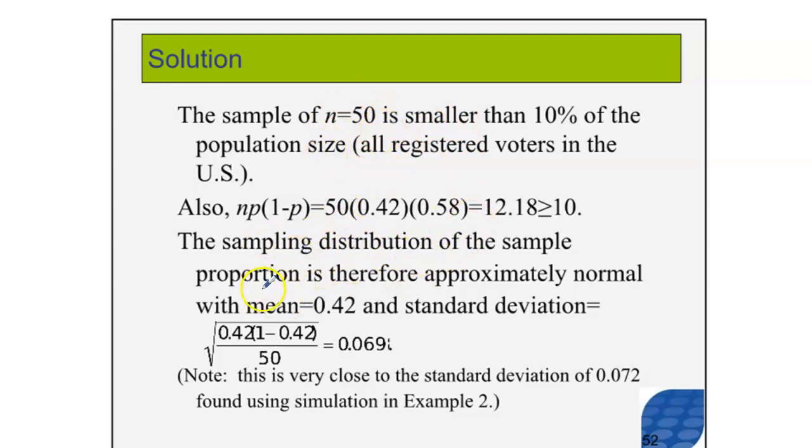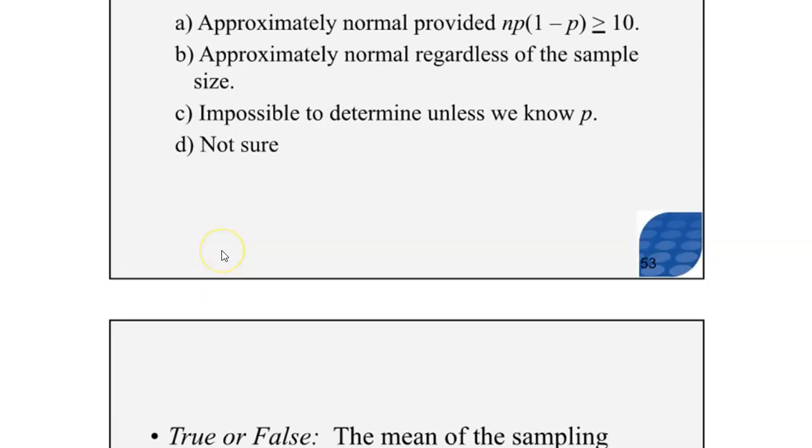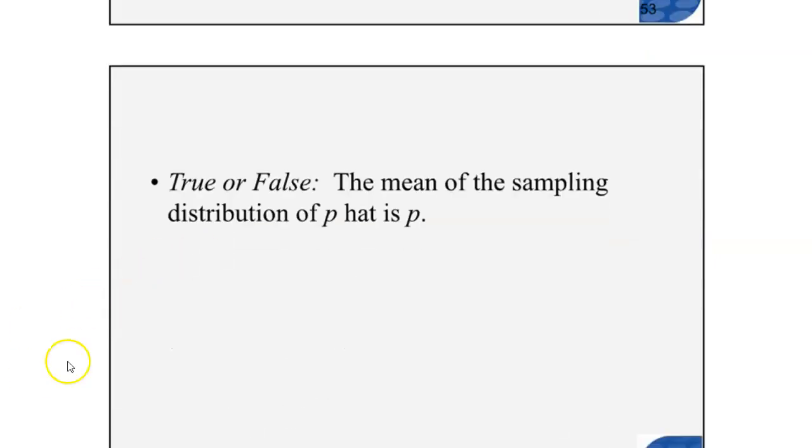The sampling distribution of the sample proportion has this mean, and that should make sense to you because the mean is going to be equal to the population proportion. The standard deviation should be about 0.069. Keep in mind that 0.42 is the p value, 1 minus 0.42 is the 1 minus p, and 50 is the sample size. And that standard deviation is 0.069. I believe that's an 8. I don't know why that was cut off. All right, again, questions that you can answer by yourselves.